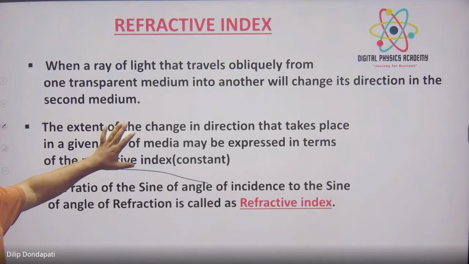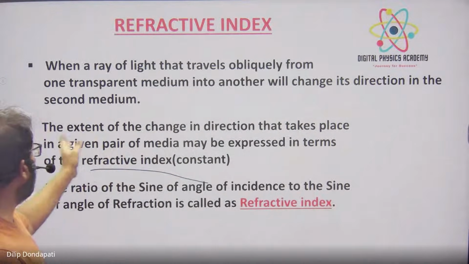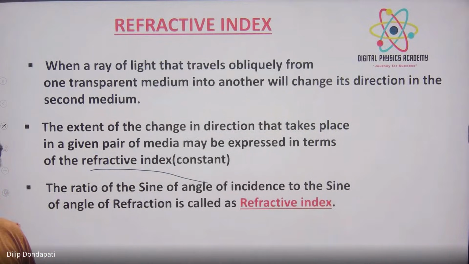Sometimes in bits they will ask this type of thing: which variable decides the extent of the change in direction that takes place in the pair of medium? It is nothing but the refractive index. And the definition is normal: the ratio of the sine of the angle of incidence to the sine of the angle of refraction is called the refractive index. Copy down.